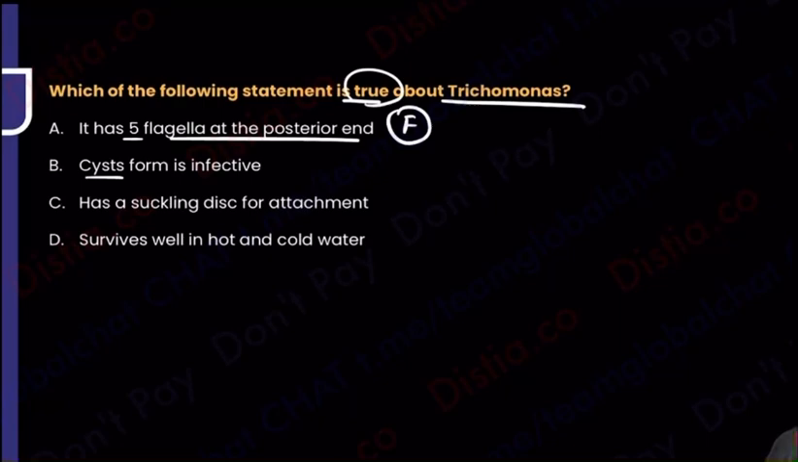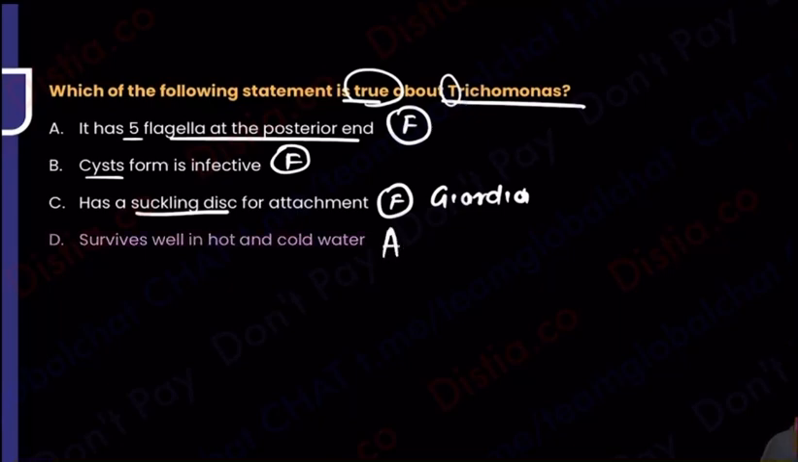Cyst form is infective. Not at all. Trichomonas T for T. Hota hi nahi hai. There is no cyst form. False. Does it have a suckling disc for attachment? Suckling disc was there for attaching to the Dadaji duodenum. Suckling disc was there in Giardia lamblia. So this is also false. By default, the only option that I have is, does it survive well in hot and cold water? Yes. And this is your previous year question. This is the true statement. Because sometimes you don't know the exact answer, you rule out the other options and come to the right answer.